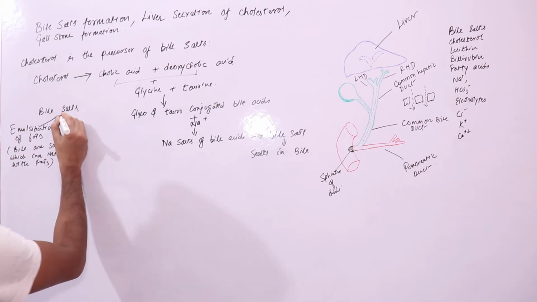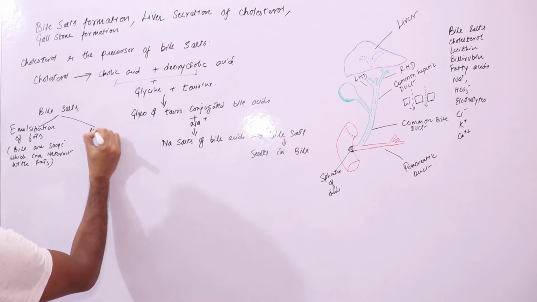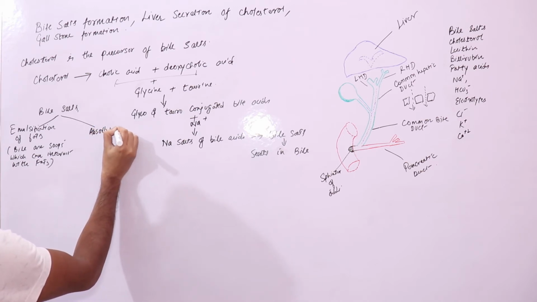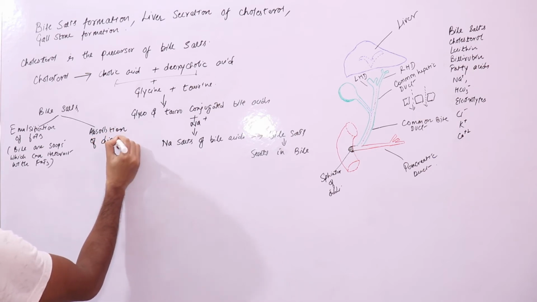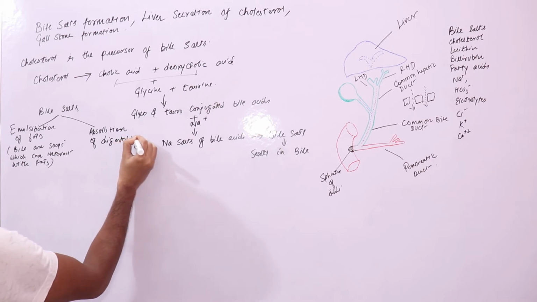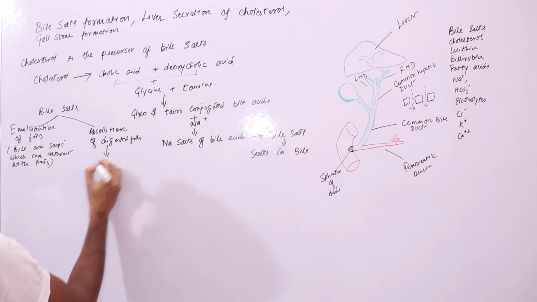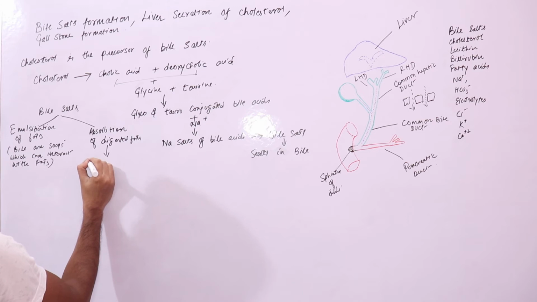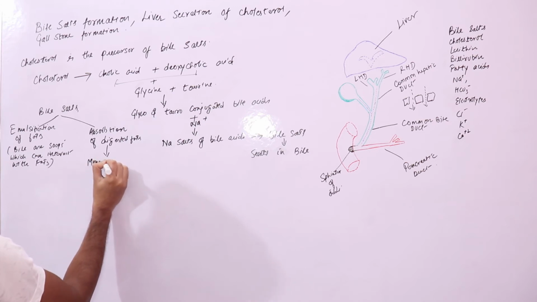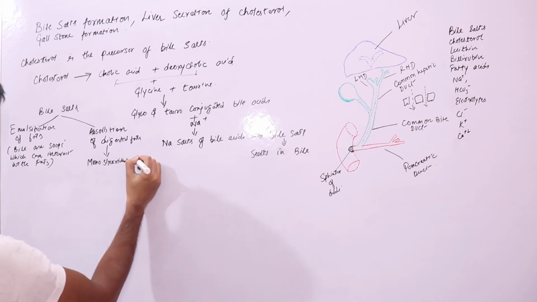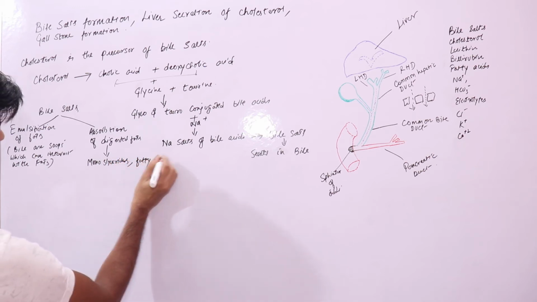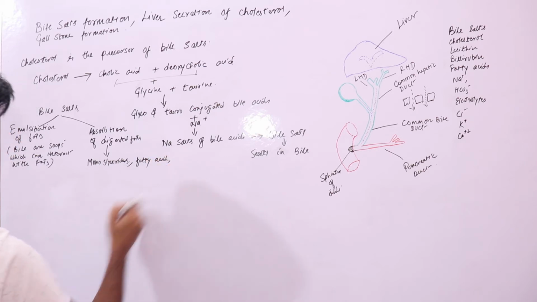The second most important function is absorption of digested fats. And what are these digested fats? These are monoglycerides and fatty acids, and your cholesterol and other lipids.